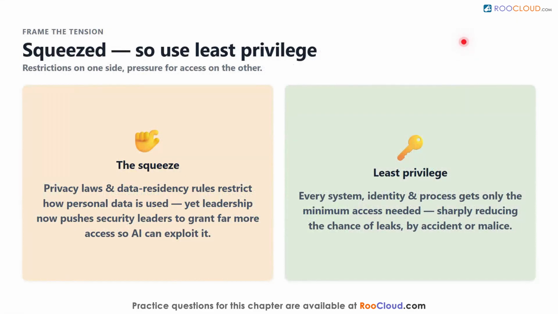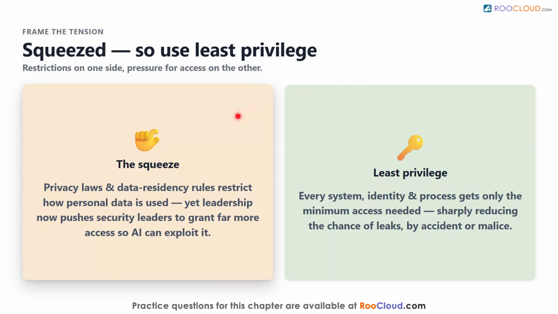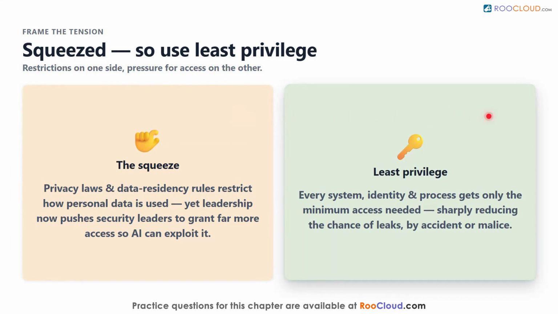Let's frame that tension first. Privacy laws and data residency rules restrict how personal data can be used, yet leadership is now pushing security leaders to grant far more access so AI can exploit that data. The guiding principle through this squeeze is least privilege. Every system, identity, and process should get only the minimum access needed for its task, which sharply reduces the chance of data leaking out, whether by accident or malice.